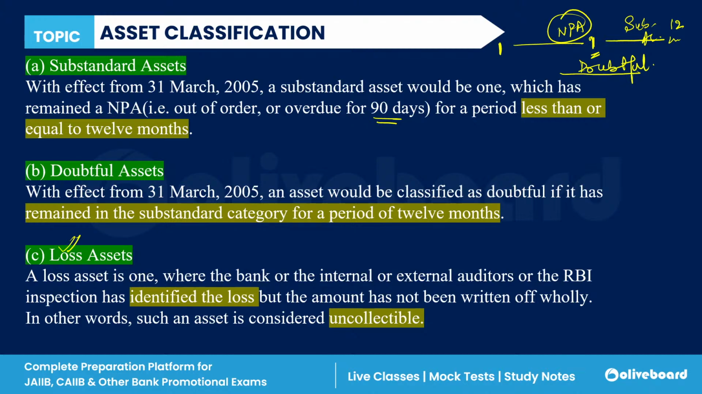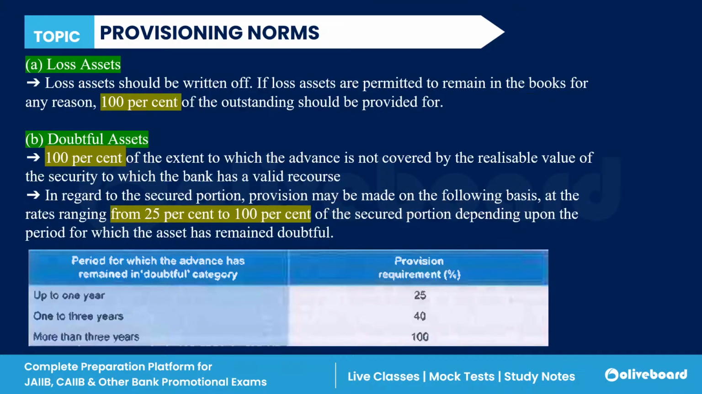Now, if the loss has been identified, meaning the bank sees that something went wrong, some default happened, and the loss has been identified, then the bank thinks that it is uncollectible. Then that asset is termed a loss asset. Provisioning is done in the case of different types of assets. Now, what is provisioning? First of all, provisioning is when the bank sets aside a certain percentage of their profit for what?